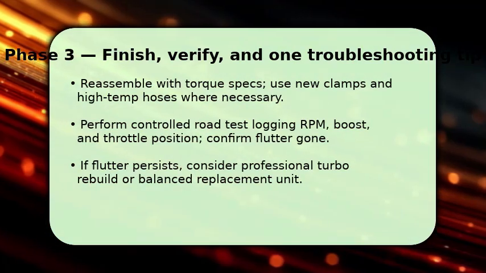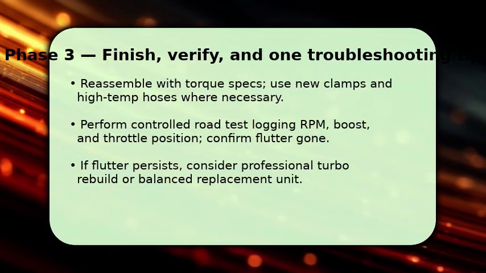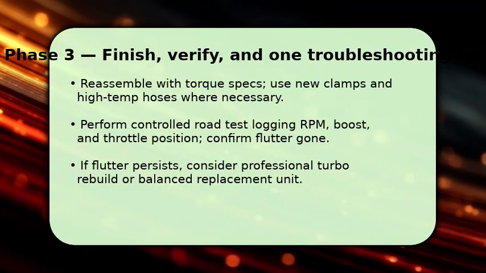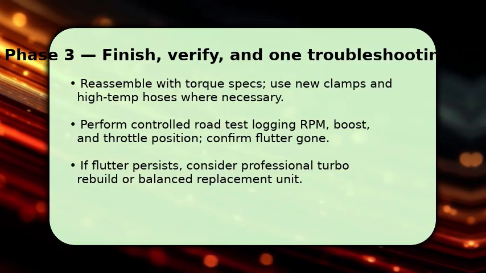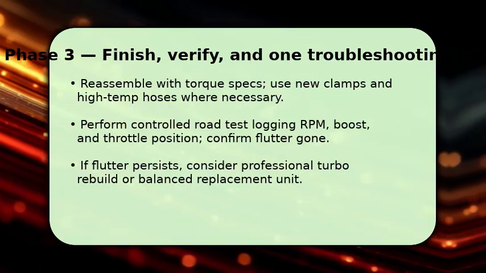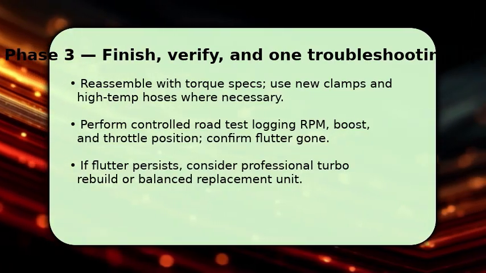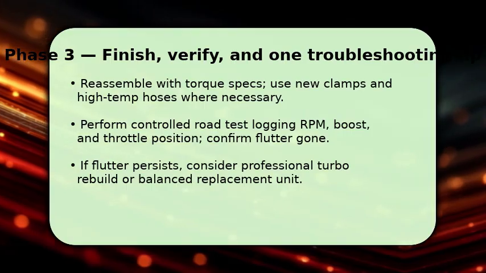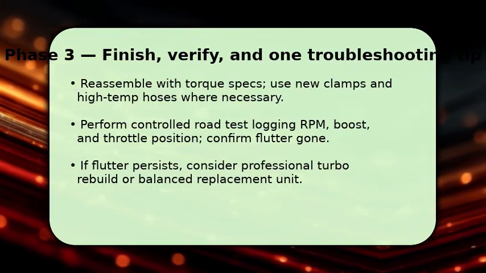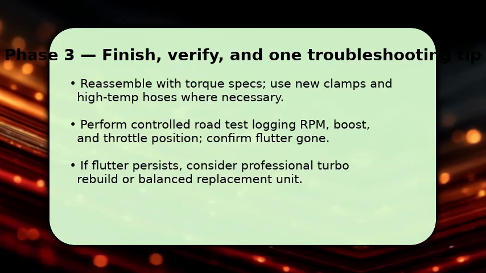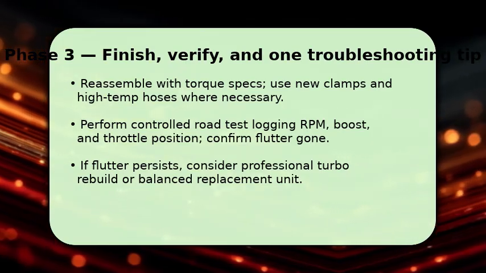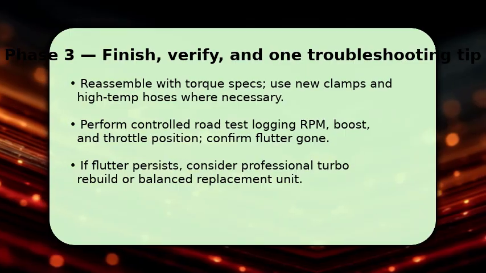Once done, perform a controlled road test. Log RPM, boost psi, and throttle position to verify the issue is resolved across the range. If flutter returns at high revs, make sure to repeat shaft play checks and verify oil supply and return flow. Insufficient oil causes bearing instability. Tip: if you see persistent flutter after these fixes,